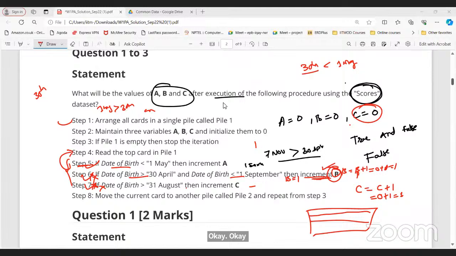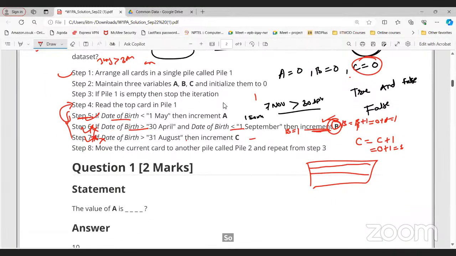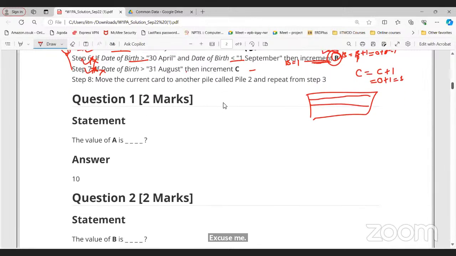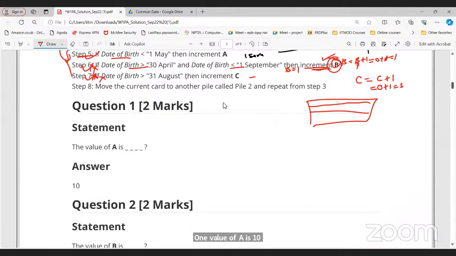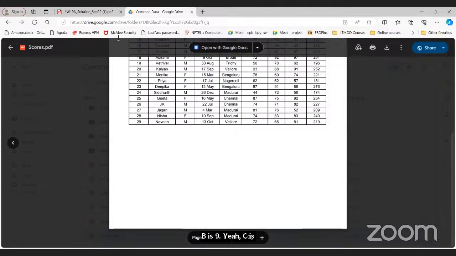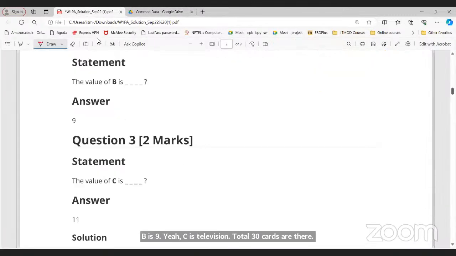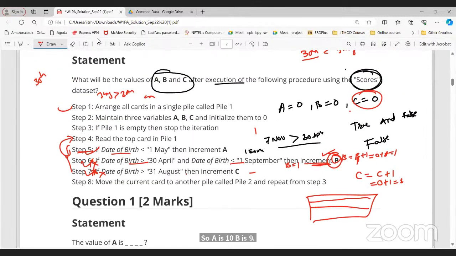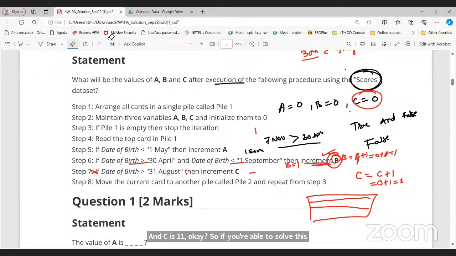Tell me, sir, the value of A, B, C. The answer is 11, 9, 11. The values of A is 10, and B is 9 and C is 11. Total 30 cards are there. So A is 10, B is 9, and C is 11. Okay. So if you're able to solve this question, a similar question is there in the grade assignment. You should be able to solve that question as well.